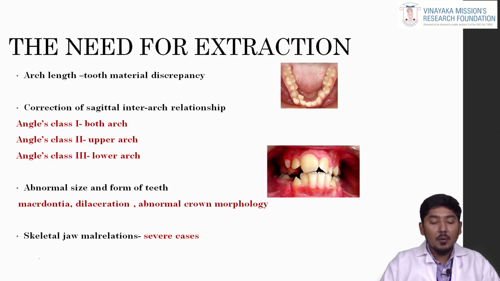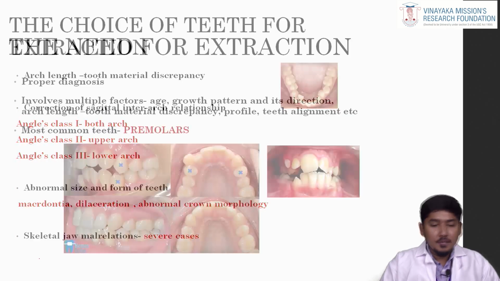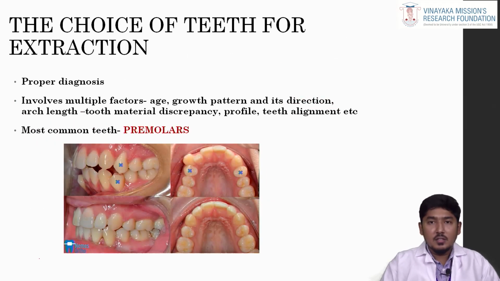Next is skeletal jaw malrelation in severe cases. In severe cases, we have to do decompensation of the underlying skeletal malocclusion. In such cases, we have to do extraction, do decompensation, and thereby we can go for jaw surgery, bi-jaw or single jaw surgery. Next is choice of teeth for extraction.